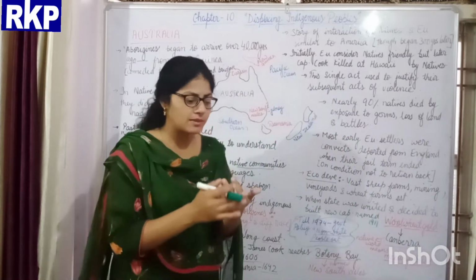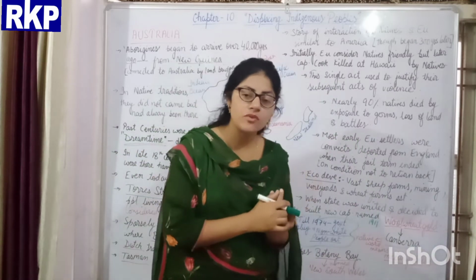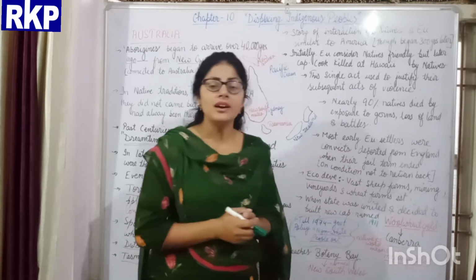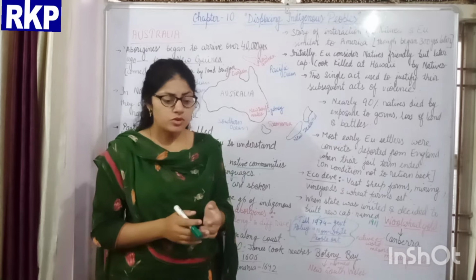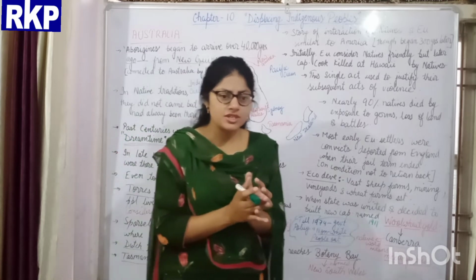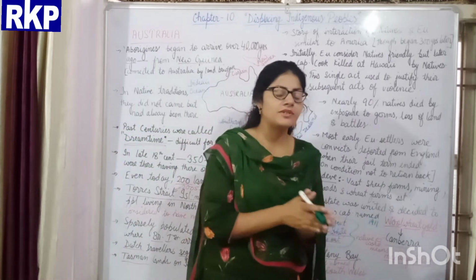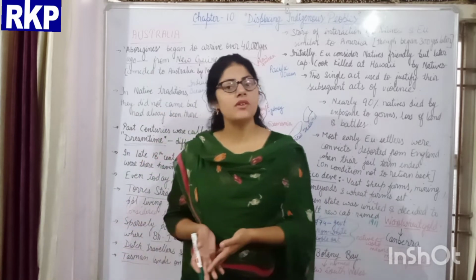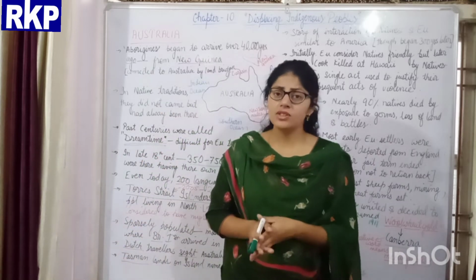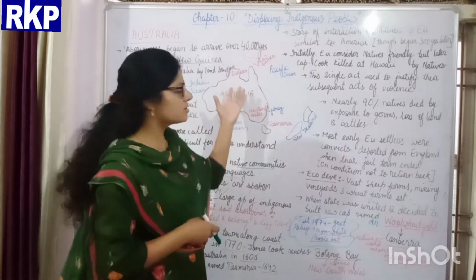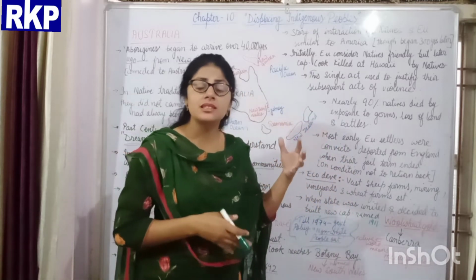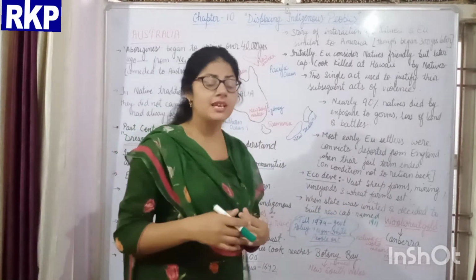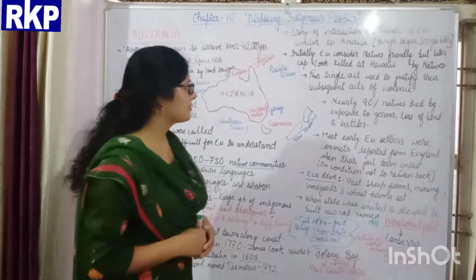European people one by one started coming here, got settled and took over the land of the Aboriginal people. So the story of the interaction of the native people with the European people was very similar to that of America, even though they reached the continent of Australia 300 years later than America. But the same thing happened here also.